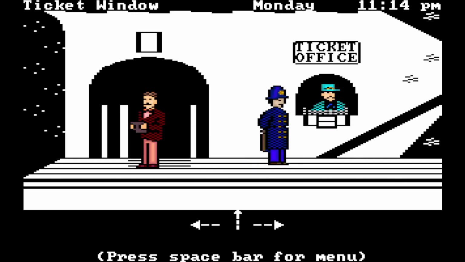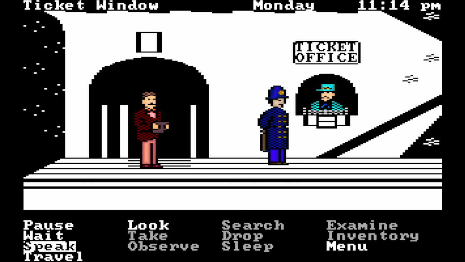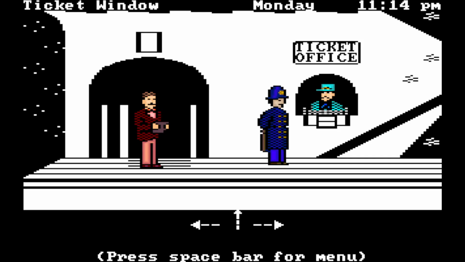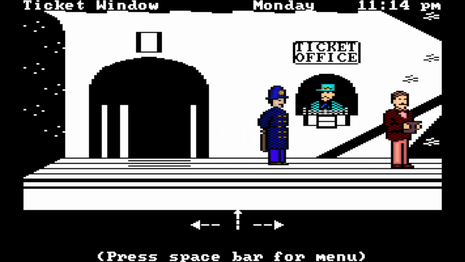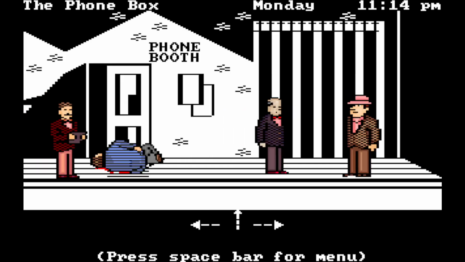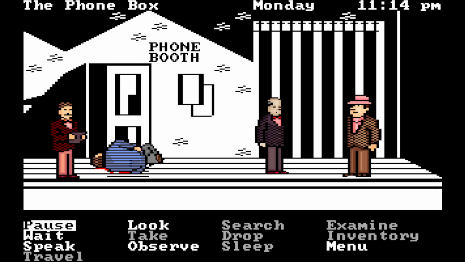Okay, now let's go inside the station. Inside the station, we have a Bobby and a ticket taker. Neither one of them are particularly interesting, so I'm just going to walk past them. Now here we have something a bit more interesting. Usually when two people are standing still and looking at each other like that, it means they're talking. So we can listen in on their conversation. Oh, and there's a dead body on the floor.